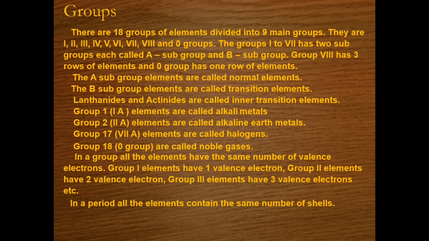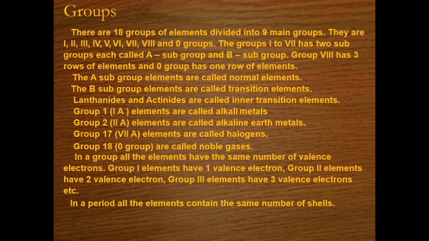Similarly, there is one more type of element called the typical element. The third period elements, that is sodium, magnesium, aluminium, silicon, phosphorus, sulfur and chlorine, actually summarize the properties of their respective groups, and therefore they are called the typical elements.